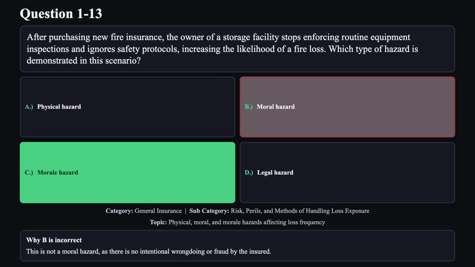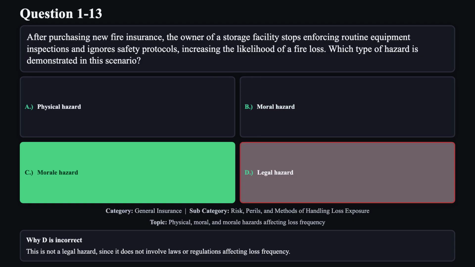Reason B is not correct. This is not a moral hazard, as there is no intentional wrongdoing or fraud by the insured. Reason D is not correct. This is not a legal hazard since it does not involve laws or regulations affecting loss frequency.